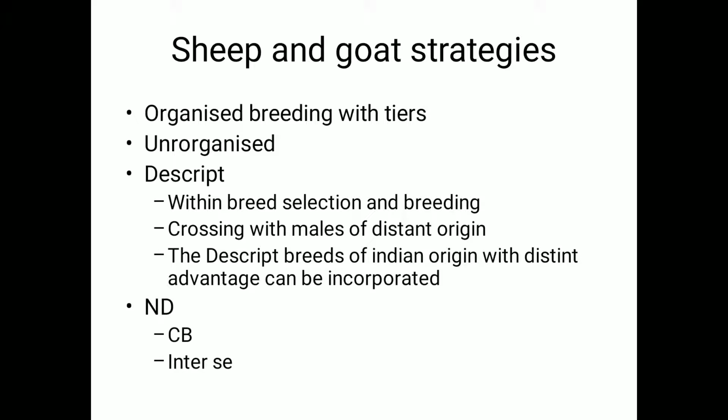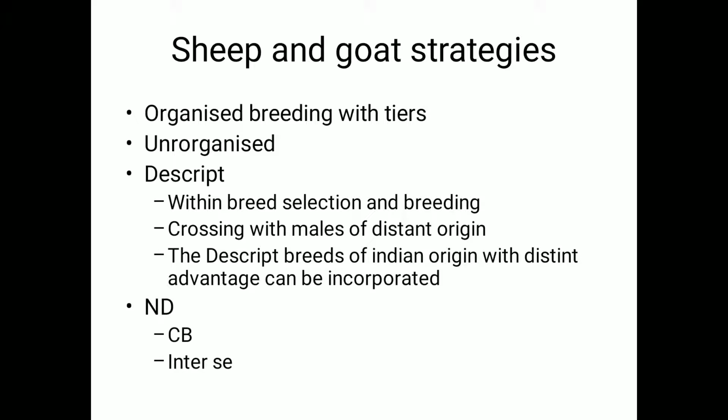As the name says, there will be gene flow in both the directions. Gene flow will be only unidirectional in the closed nucleus breeding systems. In the open nucleus breeding systems, gene flow is both ways. So usually for that reason the efficiency of selection will be better or higher in the open nucleus breeding systems.